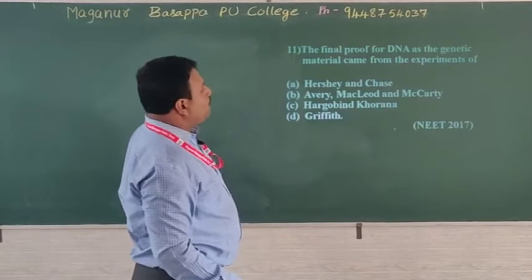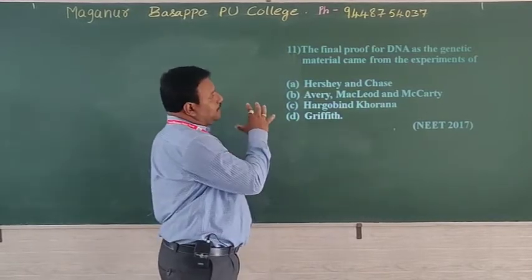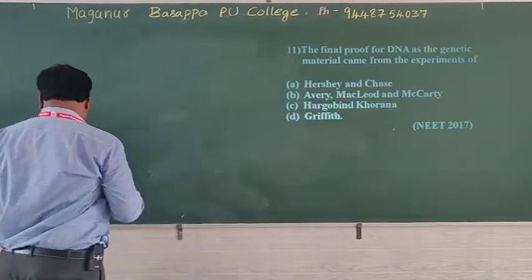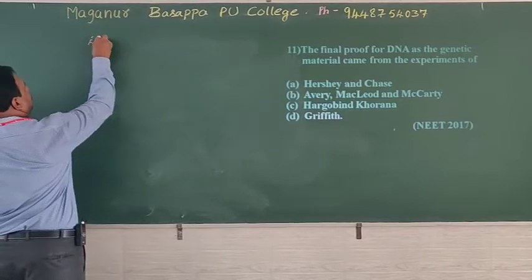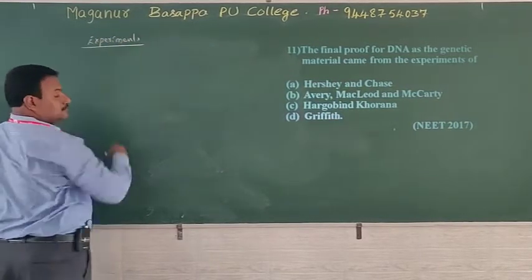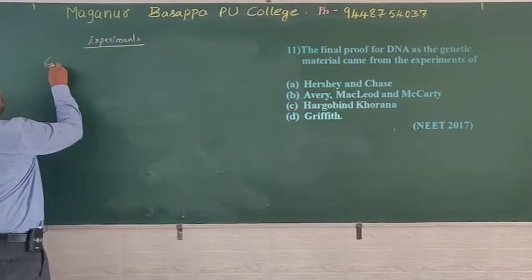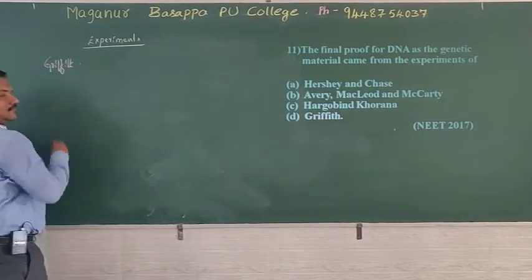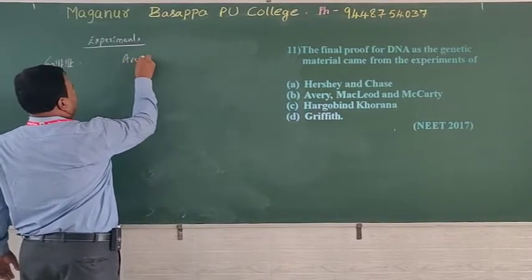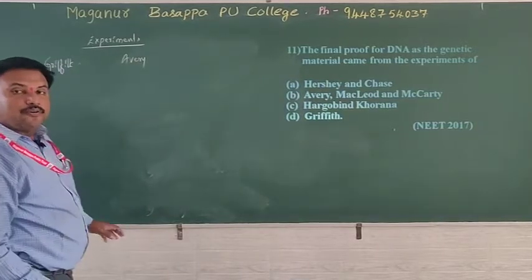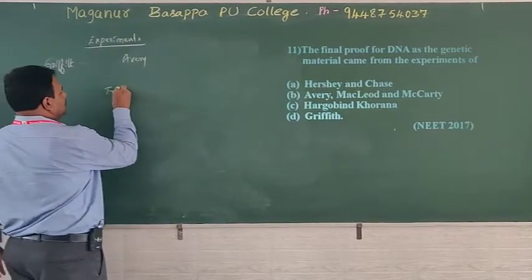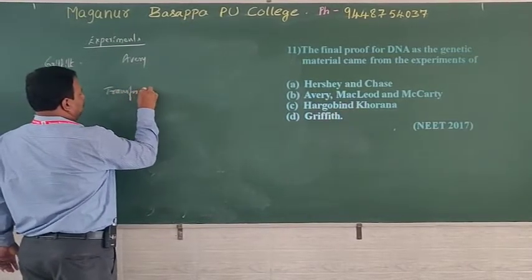11. The proof for DNA as the genetic material came from the experiment. Okay, let me remember all the experiments. How many experiments you learned? We learned 3 experiments. Name them. First is Griffith experiment. Second one, after Griffith, Oswald T. Avery experiment. Oswald T. Avery, what did he do? He confirmed the transformation principle.